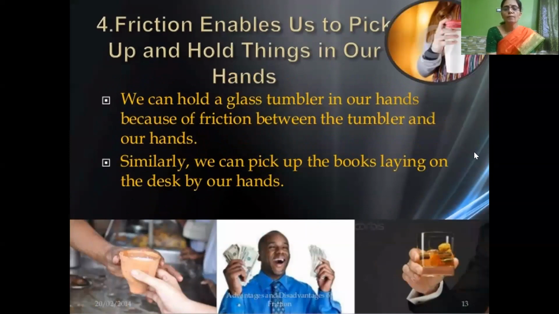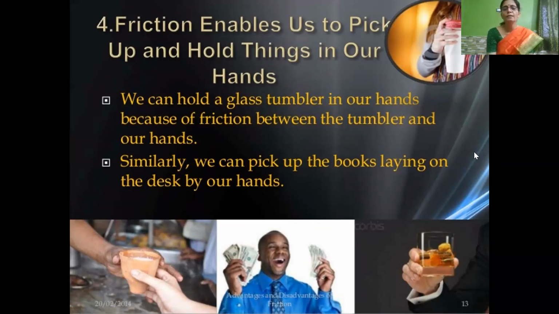Friction enables us to pick up and hold things in our hand. How do we hold? When we want to write or draw, we have to hold the pen. For that also friction is necessary. We can hold any object. For example, here a glass tumbler in our hand is being held because of friction between the glass tumbler and our hands. If friction is not there, it will be slippery and it will fall down.